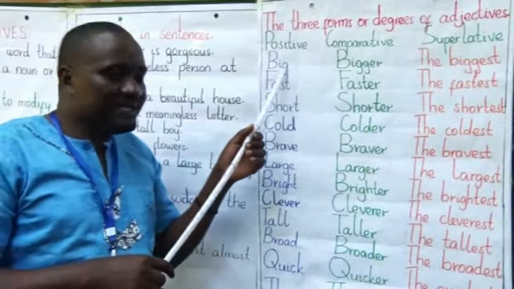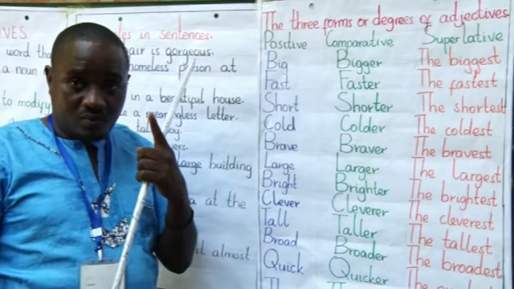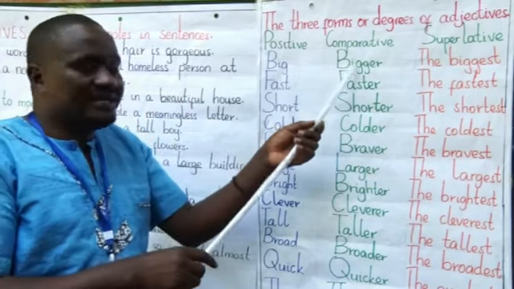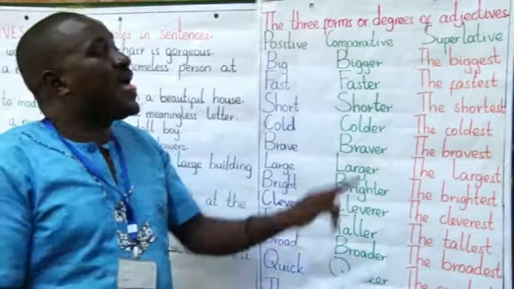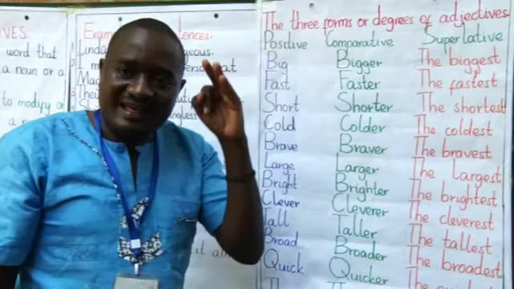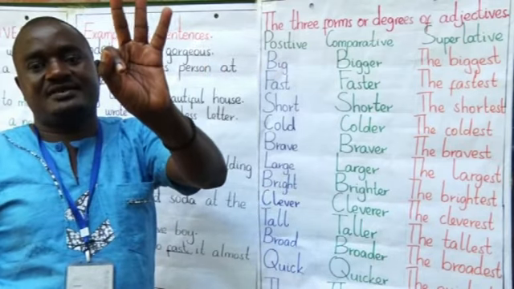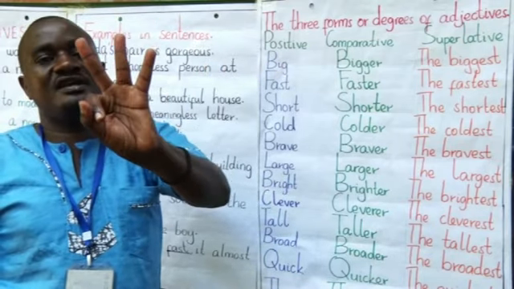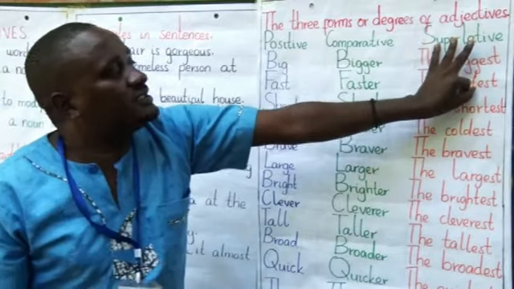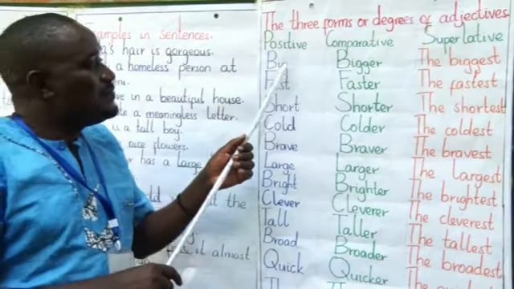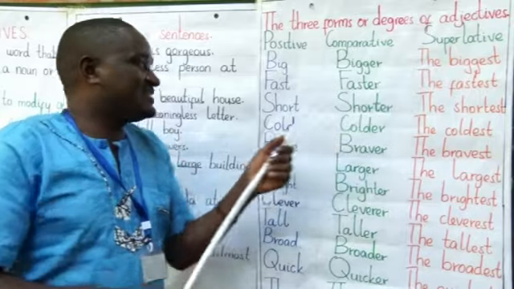Let's check that big. We're comparing one part positively. Bigger, two. Biggest, more than three nouns. As I told you, my fingers here, when you compare the three fingers now here, they are the part of what? Superlative. Big, bigger, the biggest.